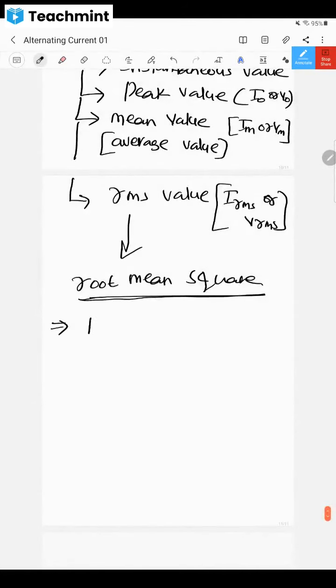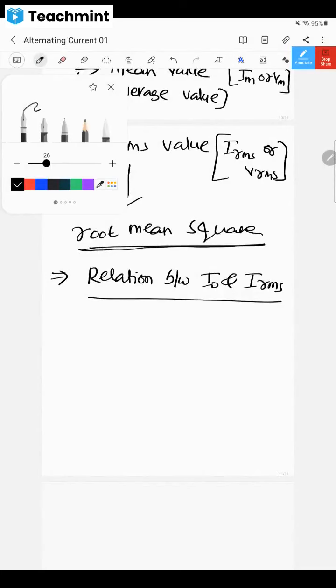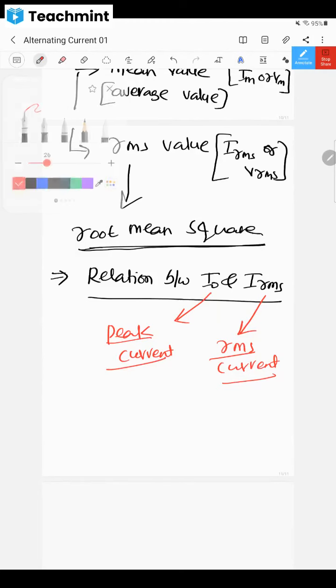That is the relation between I naught and IRMS. I naught means what, dear children? Peak value of current, or peak current. V naught means peak voltage. IRMS means what? RMS current. Correct.